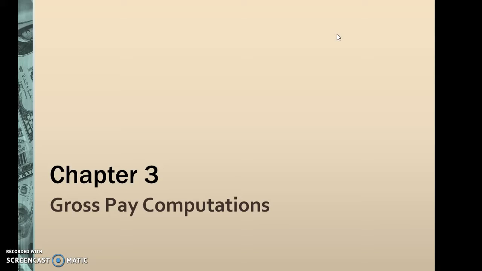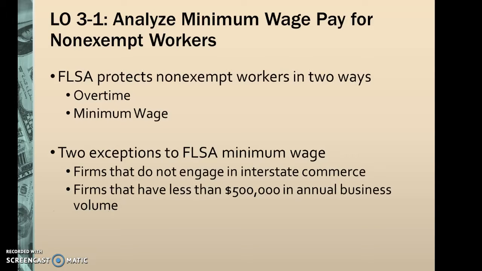In this presentation we are going to walk through the PowerPoint, which will begin with the information located on page 82 in your book. The first learning objective is analyzing the minimum wage pay for non-exempt workers. Now, as you know, FLSA protects non-exempt workers in two ways, for overtime and minimum wage. There are two exceptions to this: if the firm does not engage in interstate commerce, or if the firm has less than $500,000 in annual business volume.